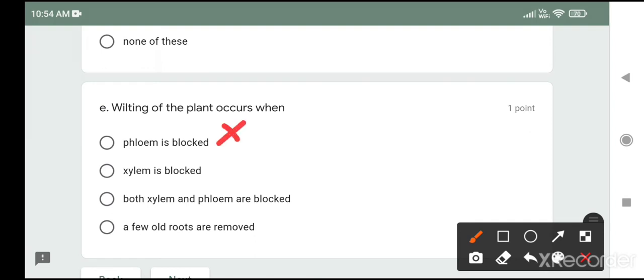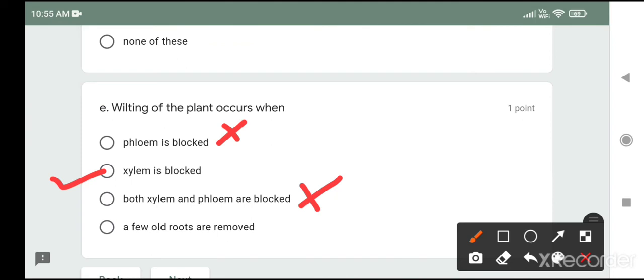So this will not be the answer. Xylem is responsible for the conduction of water and minerals. So it could be the right answer because wilting means the loss of water, or the lack of water you can say. पानी की कमी है मतलब wilting हो गई है, मुरझा गया, और xylem नहीं है, ये तभी होता है. Both xylem and phloems are blocked. No, phloem का कोई काम ही नहीं है उसमें.